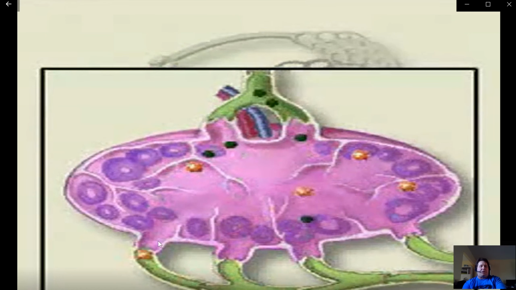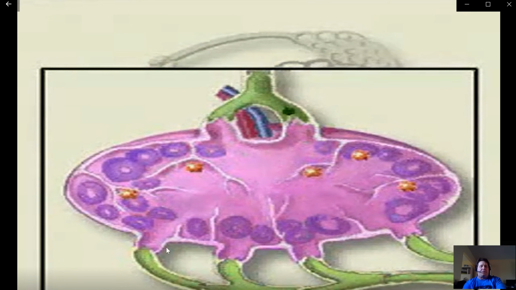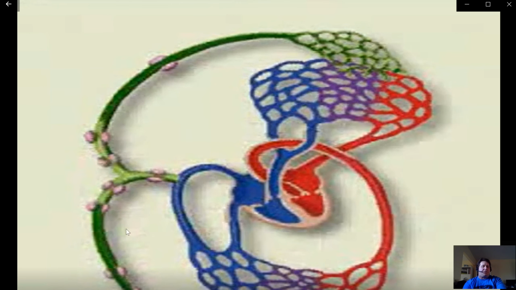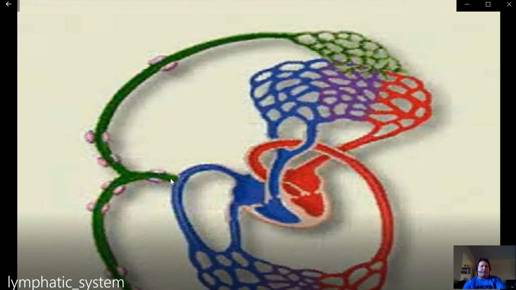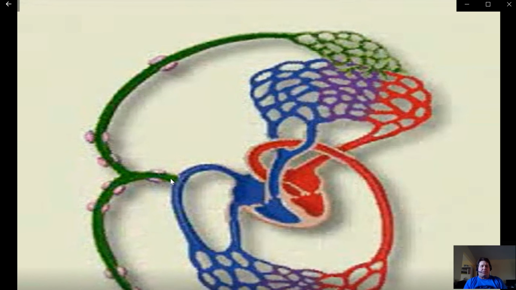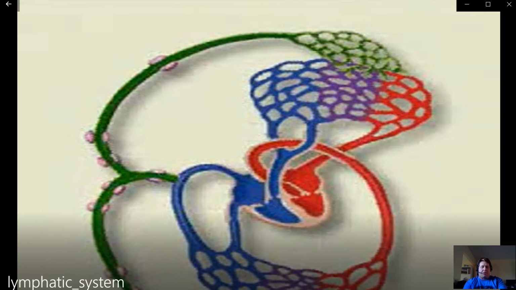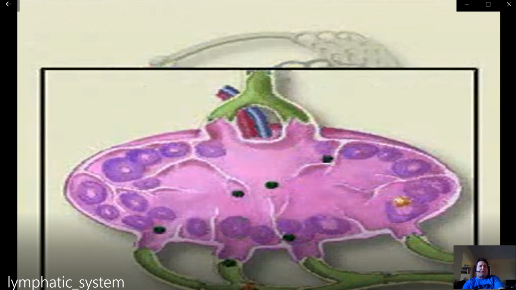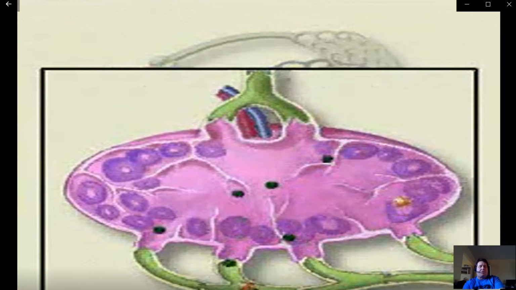You can see them flowing in here to the afferent vessels and leaving to the efferent vessels. Once the fluid flows through there and then goes back to the thoracic duct, it re-enters circulation of the blood. So one thing to look at on this, as I showed, the flow of the lymph through the lymphatic vessels, lymph nodes, well, the vessels and the lymph